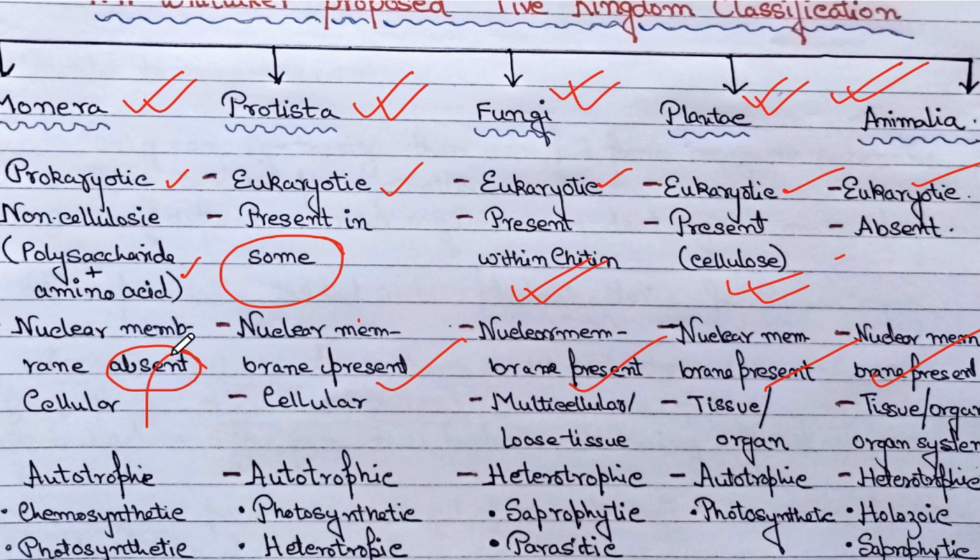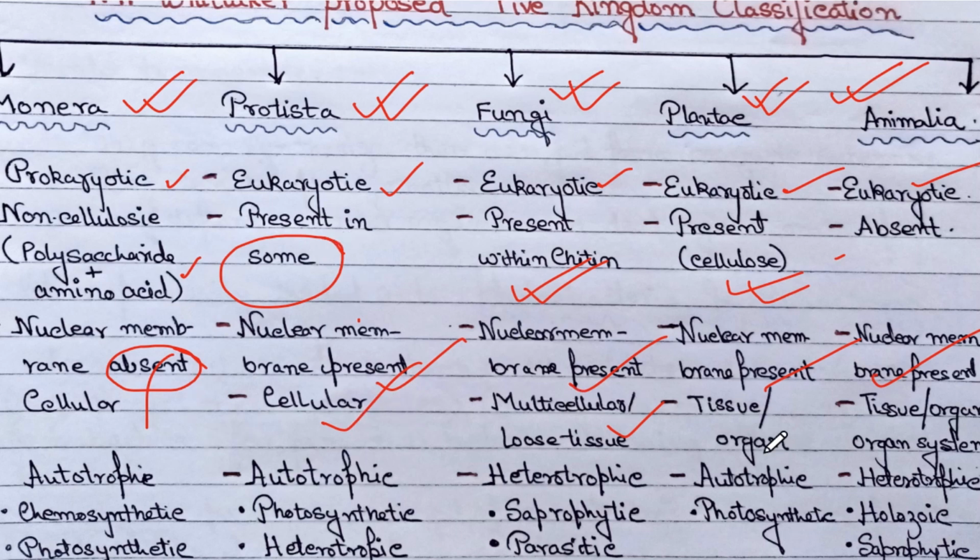Now the body organization. Monera is unicellular. Protista can be unicellular as well as multicellular, but cellular; there is no formation of organs or tissues, this kind of higher organization, in Protista.